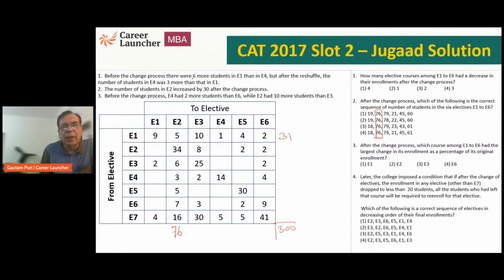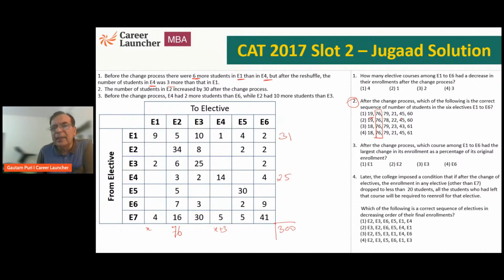Before the change process, there were 6 more students in E1 than in E4. E1 is 31, so E4 should be 25, because E1 is 6 more than E4. Okay. But after the reshuffle, the number of students in E4 was 3 more than E1. Oh, so this is X. This will be X plus 3. Now that also means, look at question number 2.